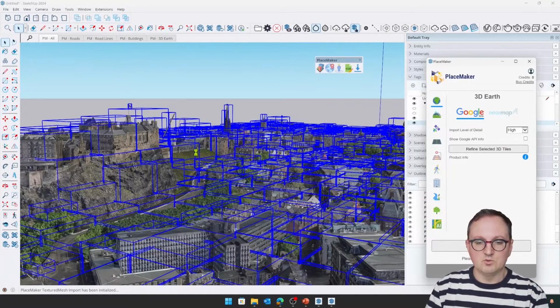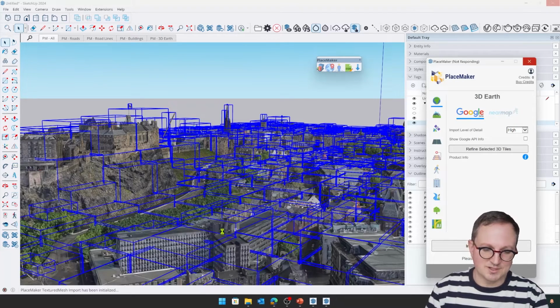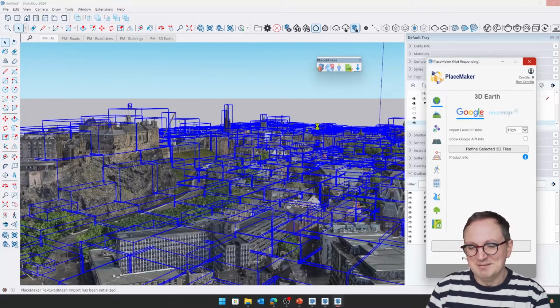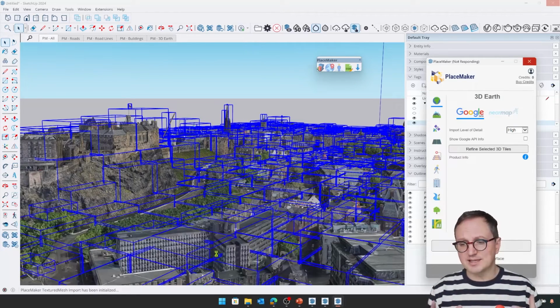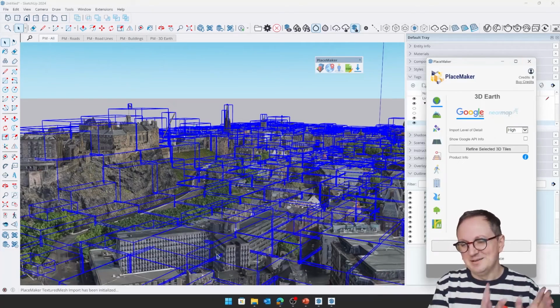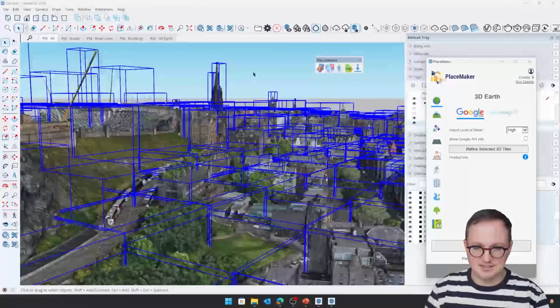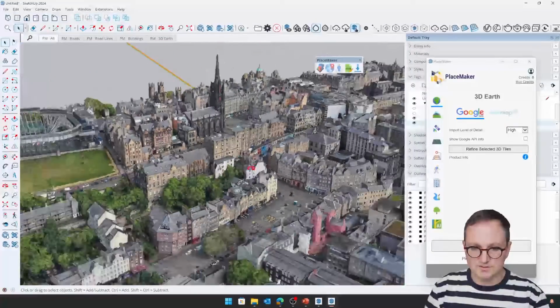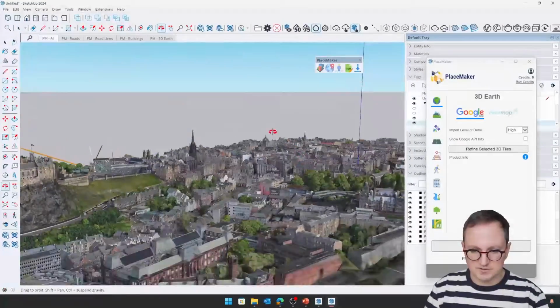There we go. Right. So we can see here now we've gone for that highest level. I'm not going to press that again. That was silly of me. But we can see all of the entities now that make up this block of city. So Placemaker, like I said, it's about £197, probably ex-VAT. But that allows us to grab this data. And once you're in here, of course, this can be used in a multitude of different ways.